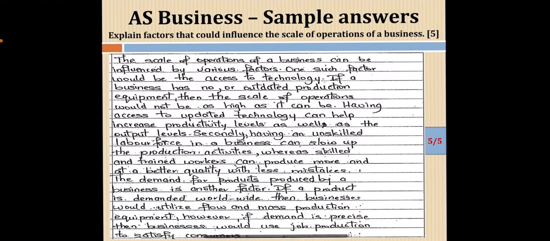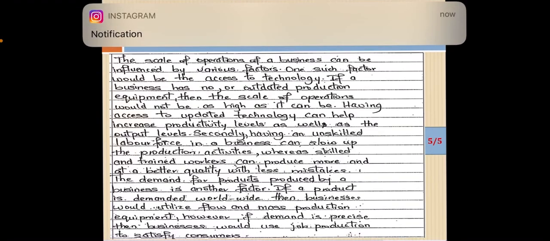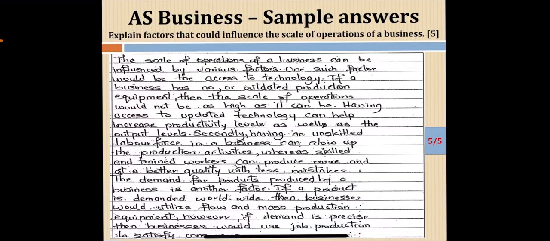Just see, this is another sample answer, and this answer has been checked by CIE, and CIE has confirmed this answer for 5 out of 5 marks. So this question is: explain factors that could influence the scale of operation of a business. The scale of operation of a business can be influenced by various factors. One such factor could be the access to technology. If a business has no or outdated production equipment, then the scale of operation would not be as high as it can be. Having access to updated technology can help increase productivity level as well as the output level.